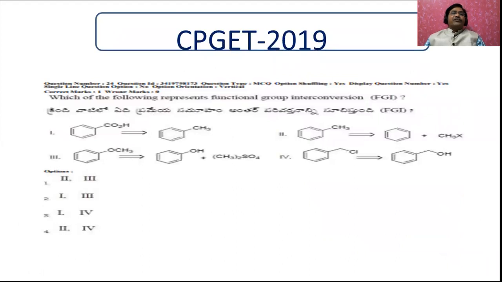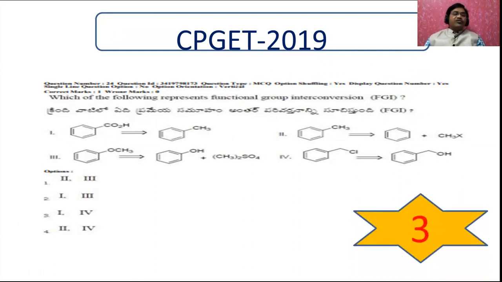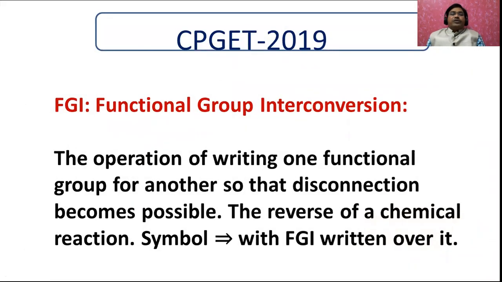Now let us see which of the following represents functional group interconversion, FGI. See, let me tell you first of all what the answer is. The answer is 3, that is 1 and 4. See why it is 1 and 4. Before going to that, I want to explain this. Functional group interconversion is the operation of writing one functional group as another so that the disconnection becomes possible. The reverse of a chemical reaction must be possible. This symbol represents FGI.